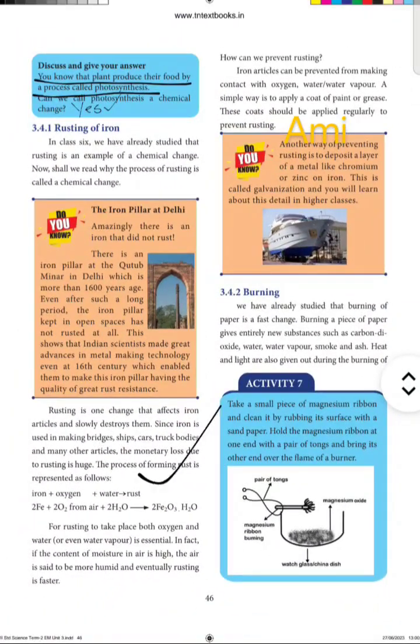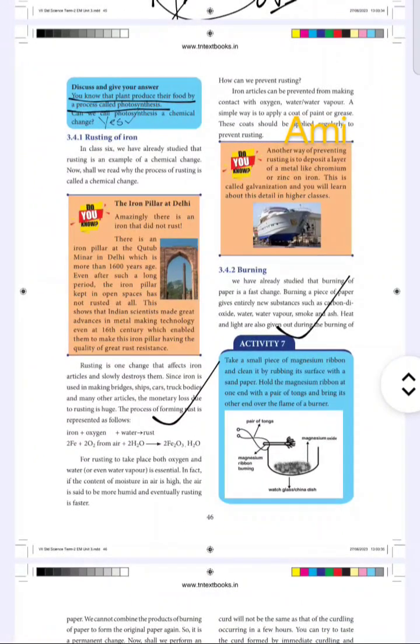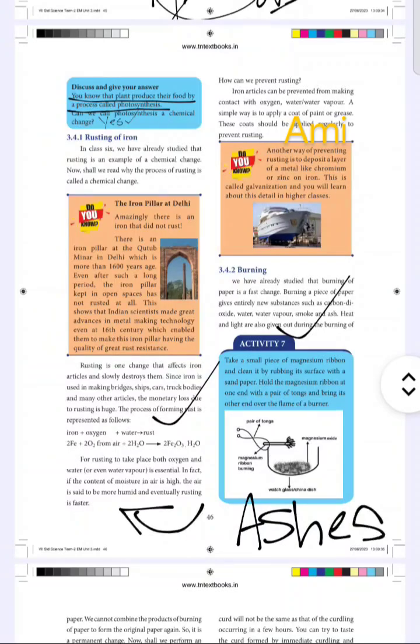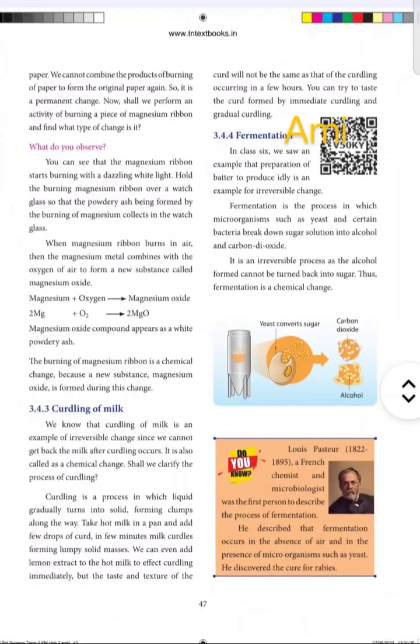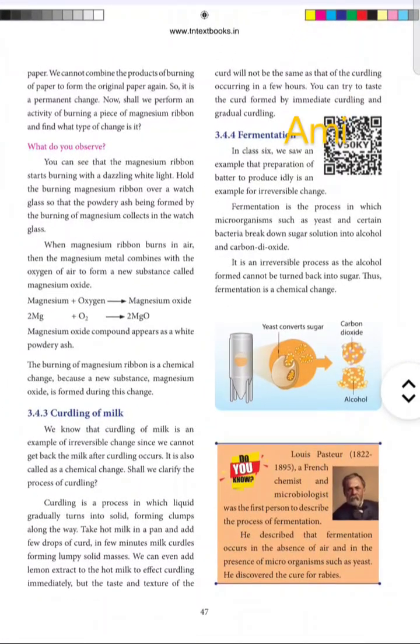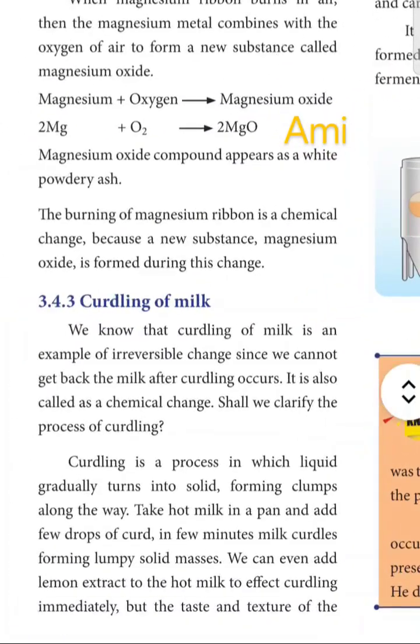Rusting of iron, burning. Why is burning a chemical change? Because there is formation of ashes. If you burn a paper, there is formation of ashes, and you can't bring this paper to its old form, right? So it is also irreversible. There is formation of a new product and also it is irreversible, hence it is a chemical change.